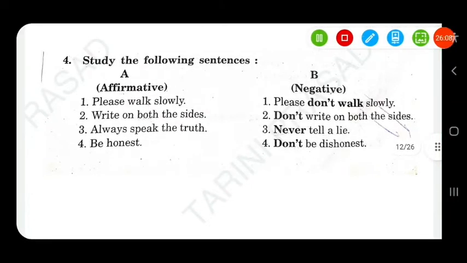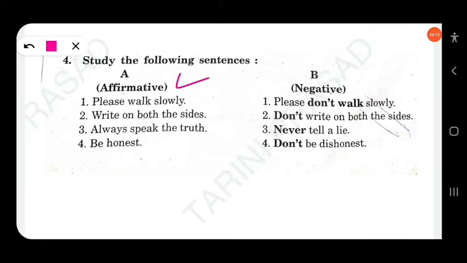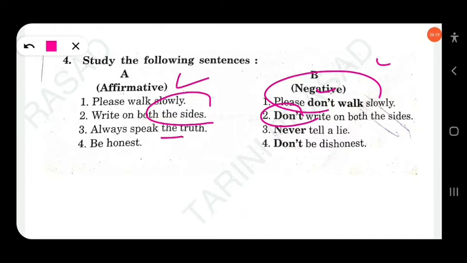Okay, please walk slowly. This is affirmative. Negative will be: please don't walk slowly. Write on both sides. Don't write. Always speak the truth. Advice is never written in negative form. Always speak the truth, never tell a lie. Be honest, don't be dishonest.